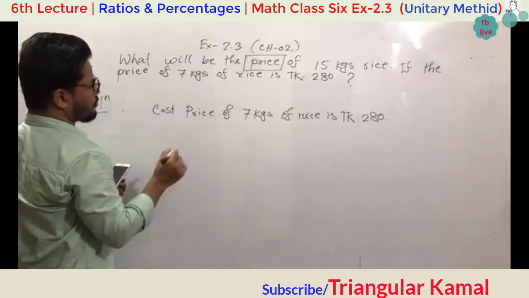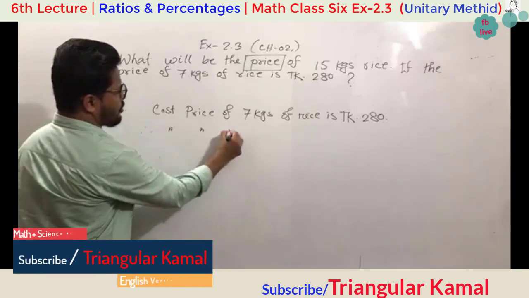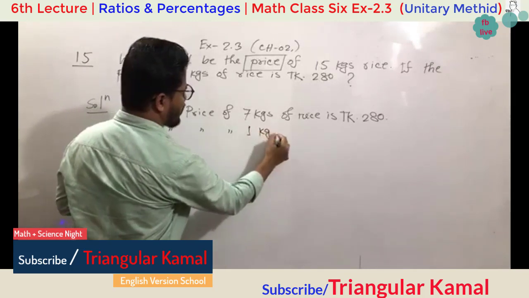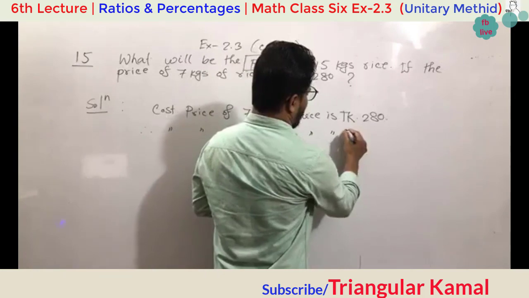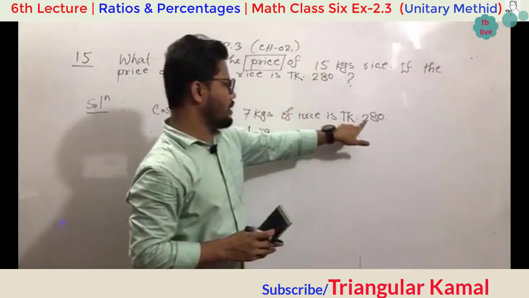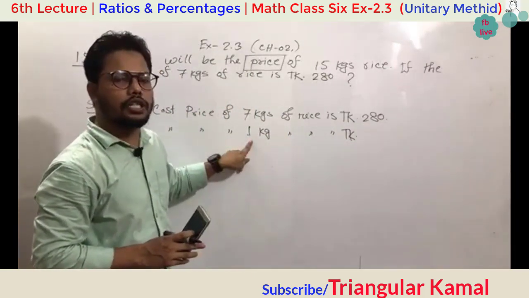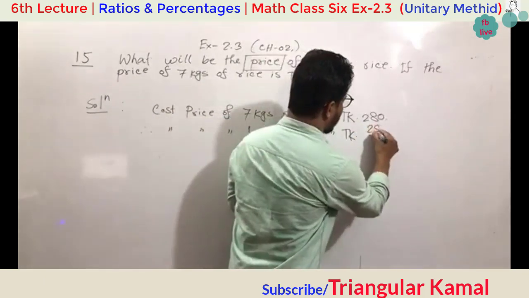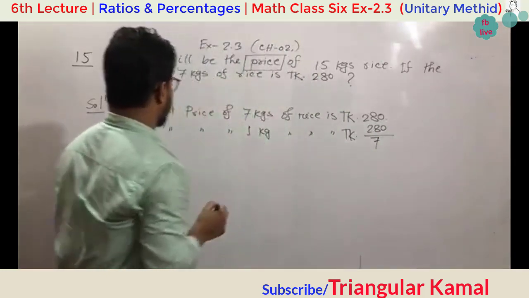So in the unitary method, the cost price of each, meaning 1 kg of rice, will be taka. 7 kg rice price is 280 taka. So 1 kg rice cost price will be smaller than this one. So in this case we will divide by 7.